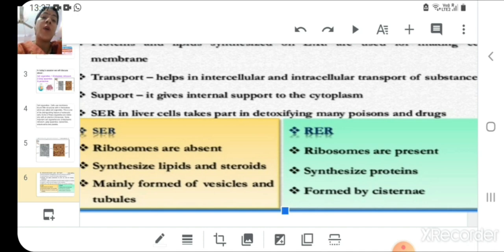SER is mainly formed of vesicles and tubules. Vesicles are globular structures, and tubules are tube-like structures which are mainly present in SER, whereas RER is made up of cisternae. Children, in your higher classes, you will study more about these different structures of ER, that is vesicles, tubules, and cisternae.